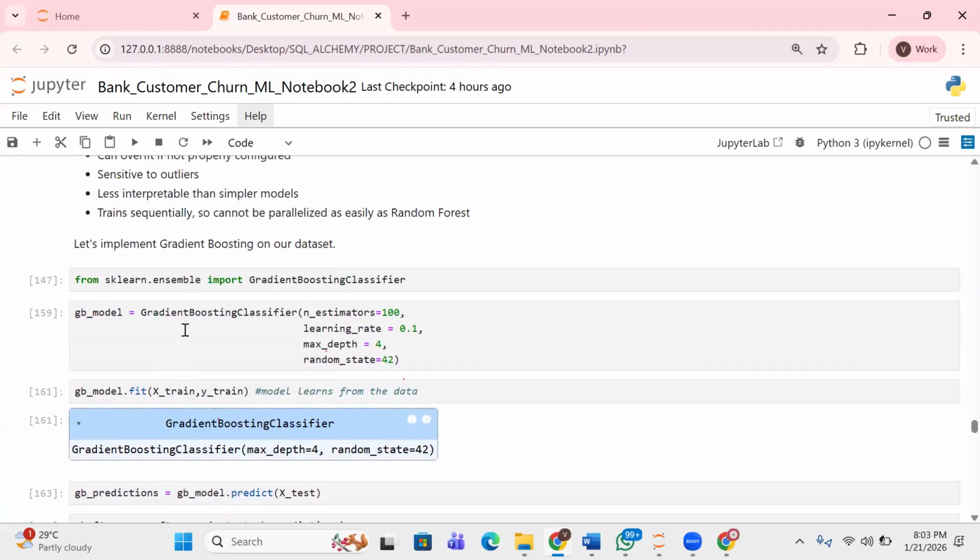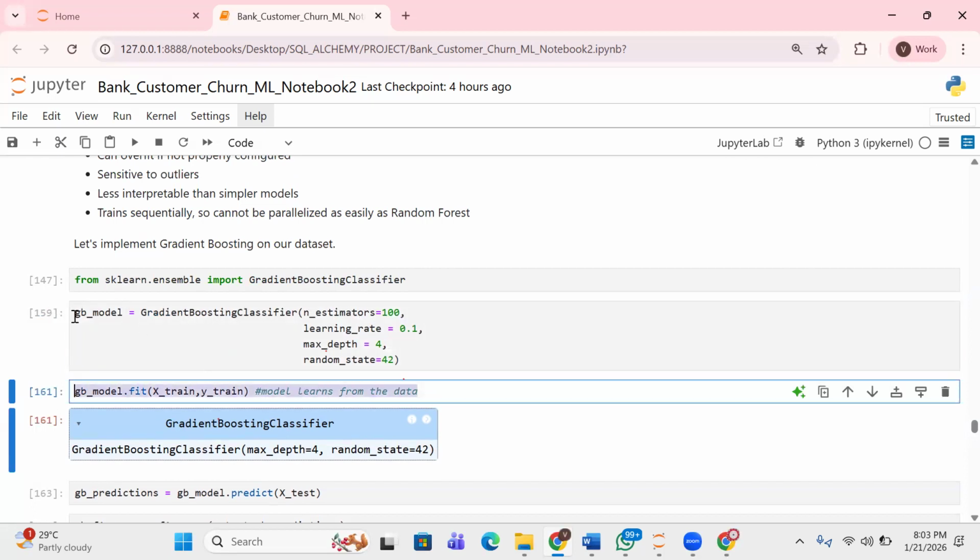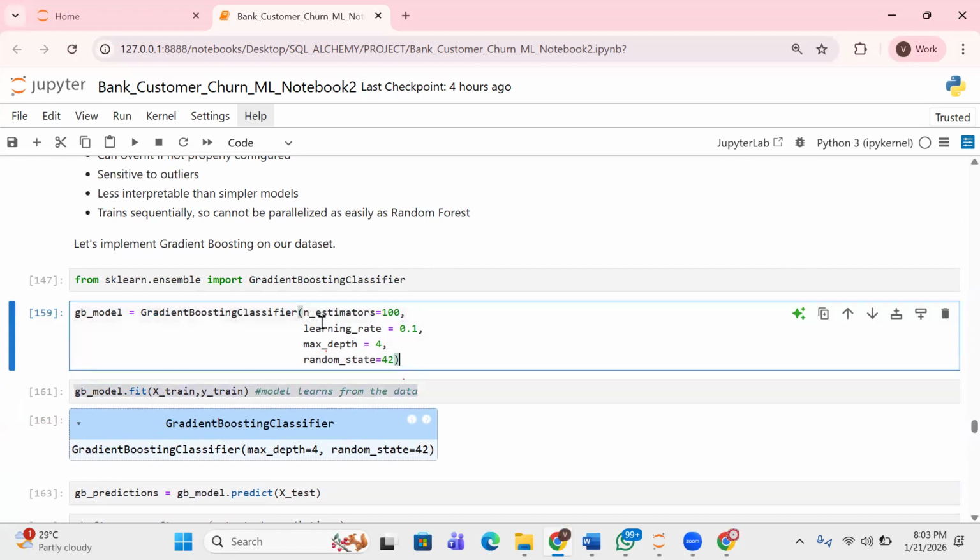So let me just try to go over this again. Like I said, the first thing you do is instantiate the class, passing the hyperparameters: number of estimators, learning rate, and so on. Each algorithm has its own. They could have similar hyperparameters, but not every hyperparameter is the same. Which is why I said you don't necessarily need to master all of them, because these algorithms have a lot of hyperparameters. The truth is you can't master everything. So it's just those that are really important: number of estimators, learning rate, and so on.